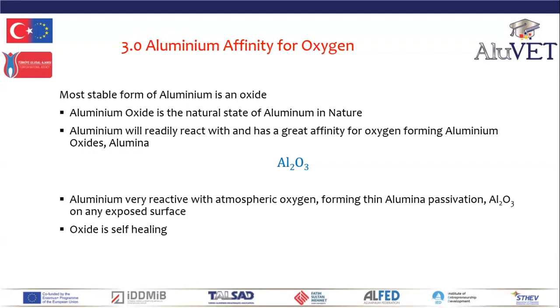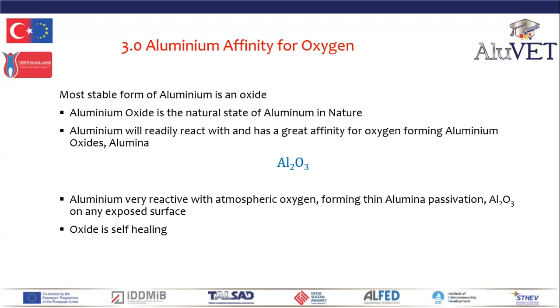Oxygen is what we breathe in air, and aluminium coming into contact with oxygen reacts to form aluminium oxide. Aluminium oxide is alumina, and you will learn to hate alumina. So aluminium reacts with oxygen of the air to form alumina.